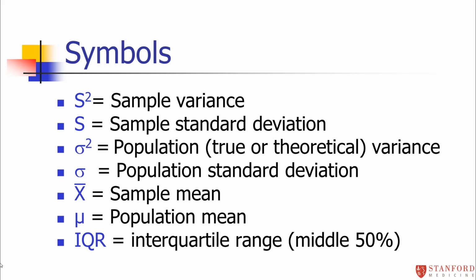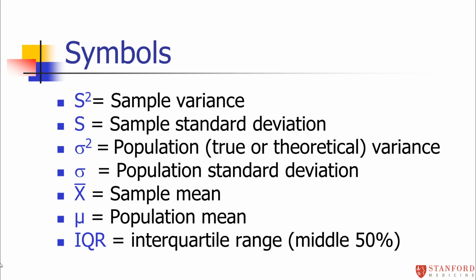So I just want to summarize here, wrap up with all the symbols that I've thrown at you because I will be using some of these symbols throughout this course. So when I talked about the sample variance, I abbreviated that as S squared. When I talked about the sample standard deviation, I abbreviated that as an S. I want to throw out here now, because sometimes when I talk about variance or standard deviation, I may instead use the Greek symbol sigma and sigma squared.